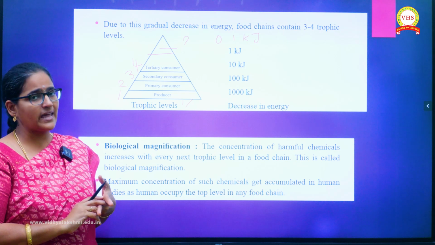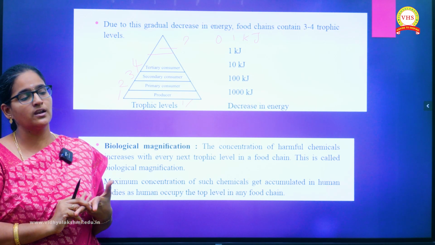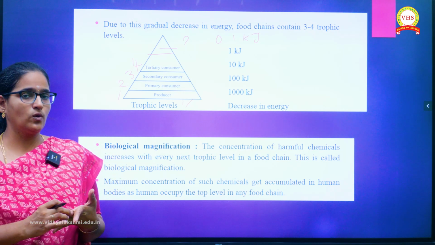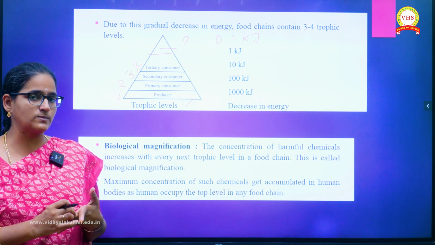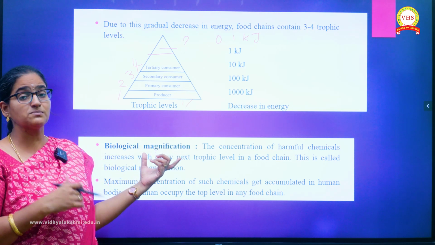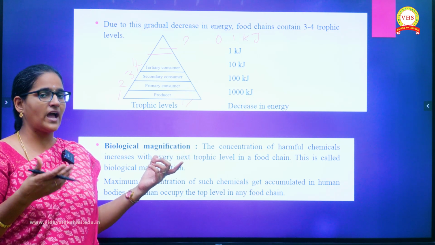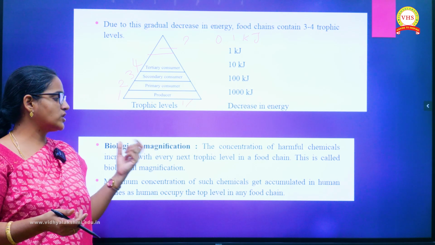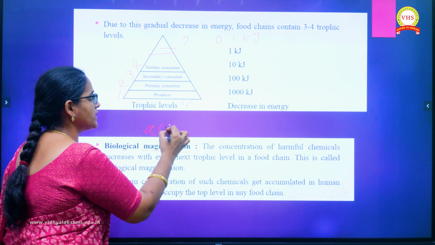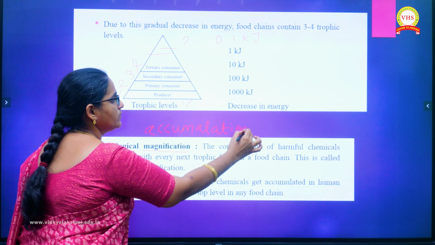And here, in the food chain, there exists a concept called biological magnification. Normally, microscopes are used to view the microorganisms which we can't see with our naked eyes. There we use the word magnification. Magnification means you have higher power. A magnifying lens will have higher power. Here, biological magnification means you have accumulation of more and more substance.